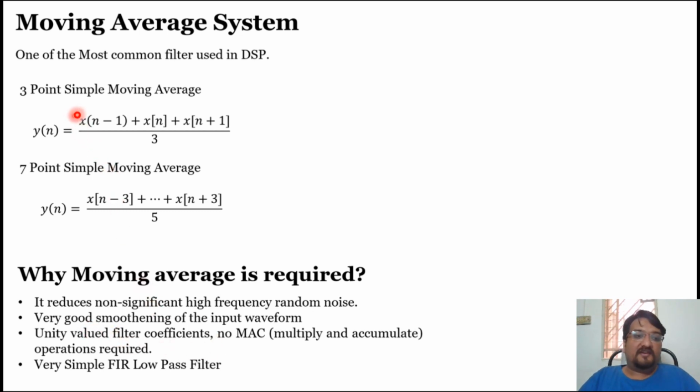Another important thing, if you can see here, when I'm taking an average, it is just considering the samples. The samples are not getting multiplied by any integer like 1, 2, 3, 4, 5, 6. If they were multiplied, there is a model for filter implementation known as MAC, multiply and accumulate. Here we are just accumulating, so the complexity is less, and that's why it is important in analyzing biomedical signals.